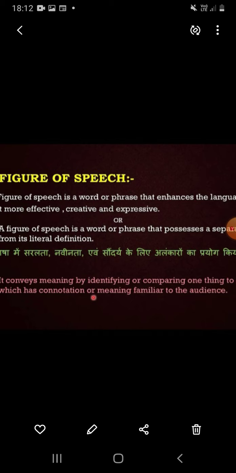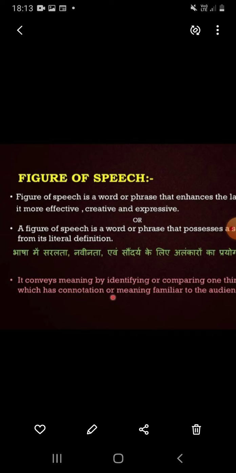words are divided according to their position and usage in a sentence, and this is called parts of speech. The parts of speech are 8 in number, meaning words are divided into their own categories. Which are the parts of speech? The noun, adjective, pronoun, verb, adverb, preposition, conjunction, and the last one, the interjection. These are the parts of speech. But today we will learn what exactly is meant by figure of speech.